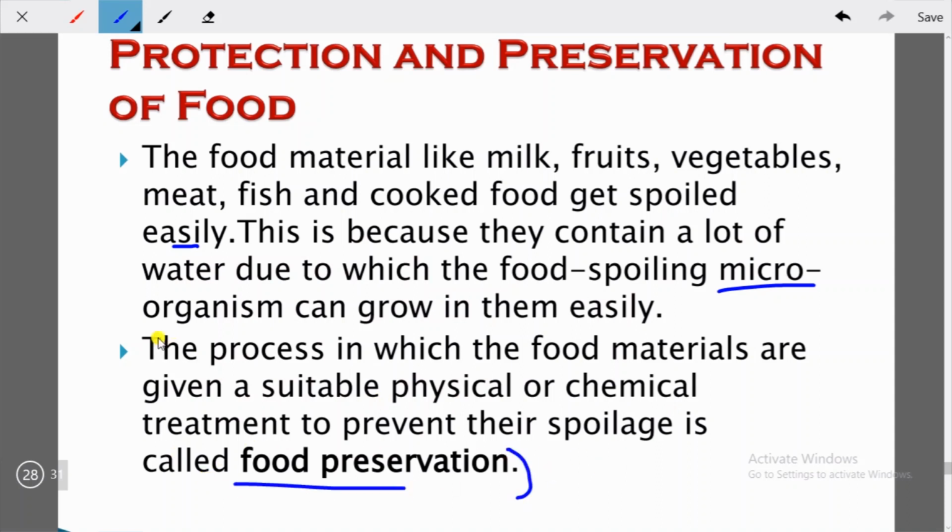As you can see from here, you can note it down in the copy. The process in which the food materials are given a suitable physical or chemical treatment. That means we are changing the food physically or chemically so that the spoiling microorganisms cannot grow on the food easily. This process is called food preservation. So how this food preservation is done, let's see.